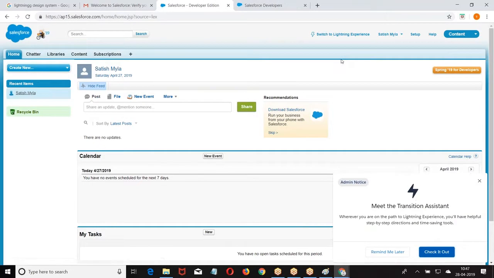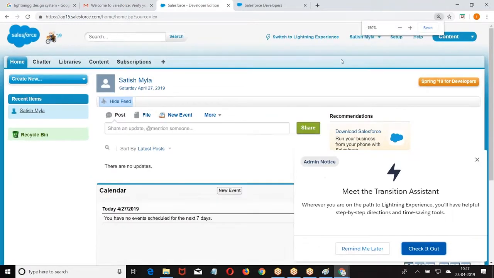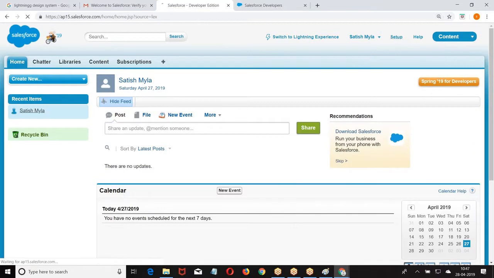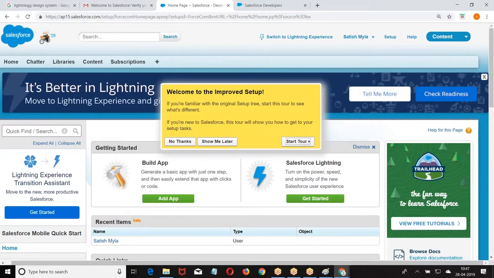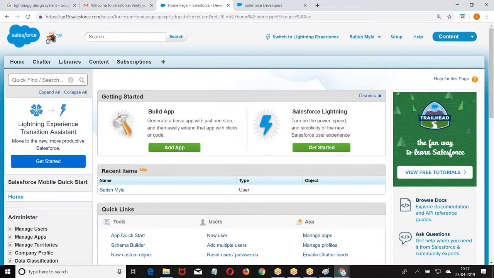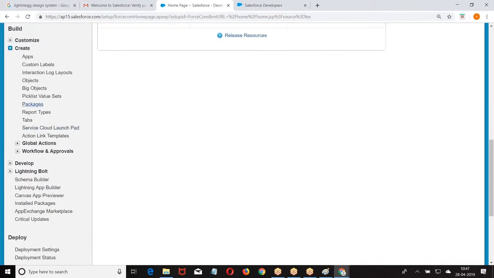Right. So what we are doing: Setup, Build, Create, Packages.